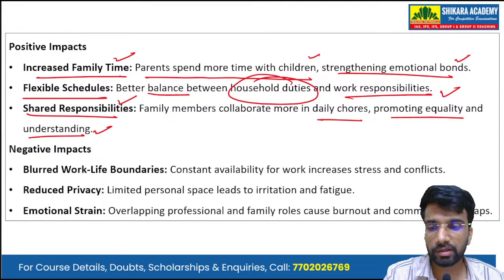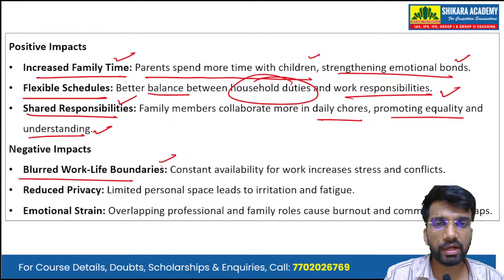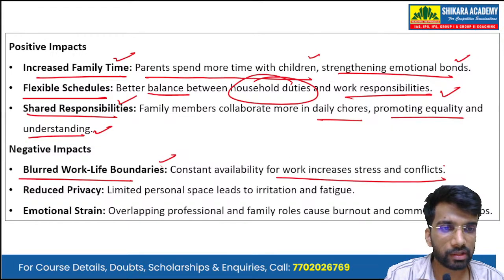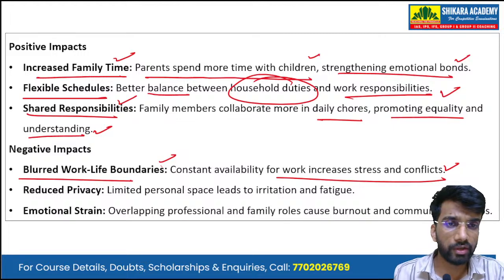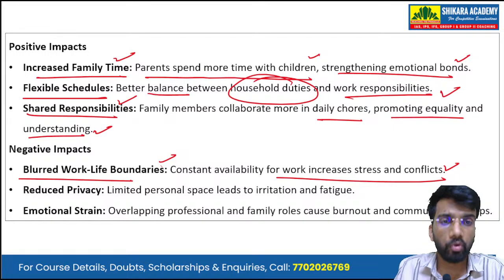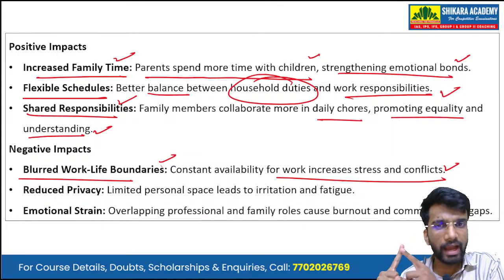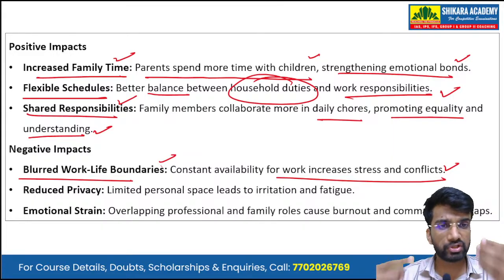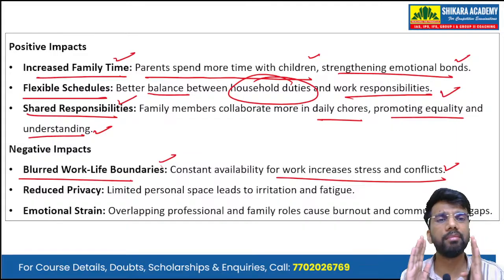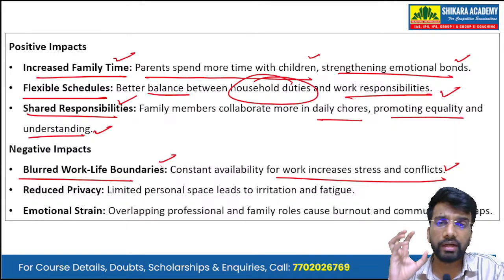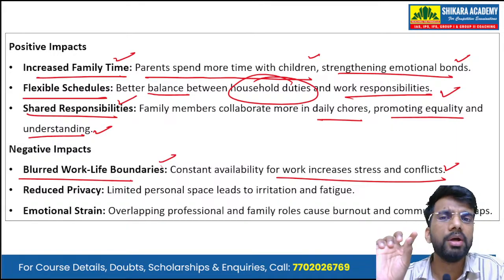The negative impacts: the blurred work-life boundaries. Okay, the constant availability for work increases stress and conflicts. So if you are working from home, okay, the fine line between your professional life and the personal life, that boundary, it got blurred.